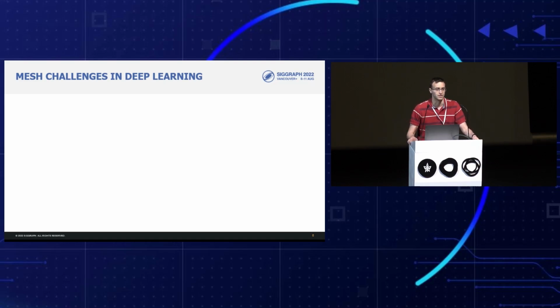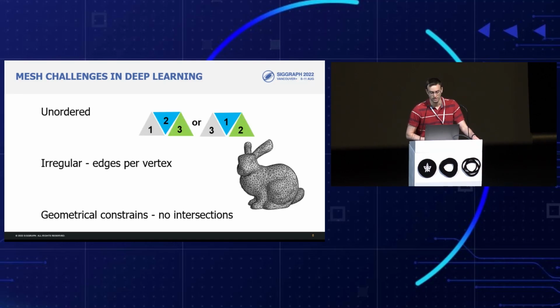Recall that a mesh is a set of edges, vertices, and faces, and meshes are not easily harnessed to deep learning, as they are unordered, meaning there is no specific order to their faces or their vertices. They are irregular, as each vertex might have a different number of edges at different distances, and they have some geometrical constraints, like the lack of intersections between their faces, and these were some of the challenges we had to face along this work.